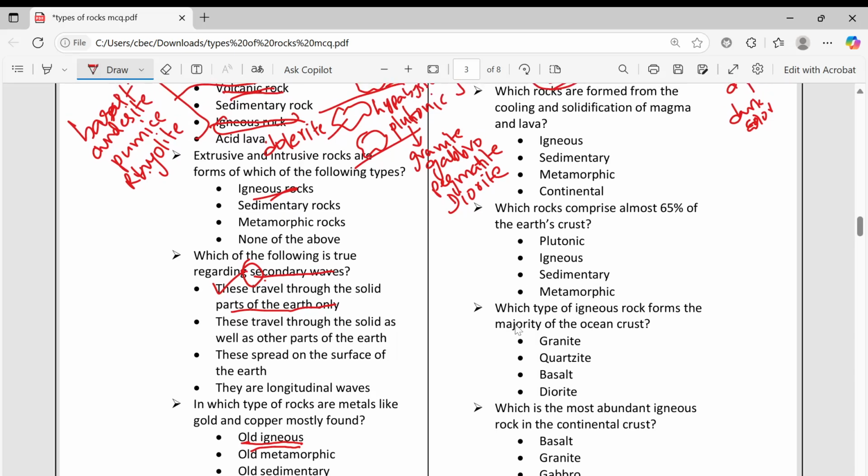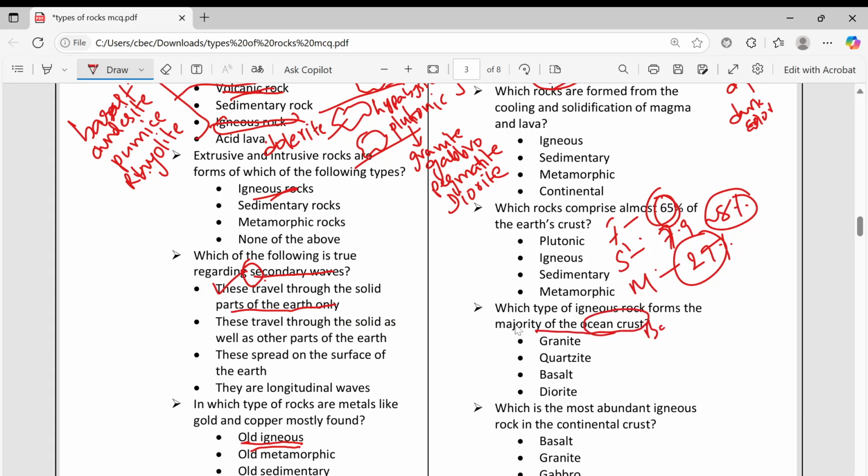Which rocks are formed from the cooling and solidification of magma? Igneous rocks. Which rocks comprise almost 65%? Igneous rocks. Sedimentary rocks are 7.9, approximately 8%. Then metamorphic rocks 27%. Which type of igneous rock forms the majority of the ocean crust? Ocean crust, I told, is basalt. Continental crust means granite.